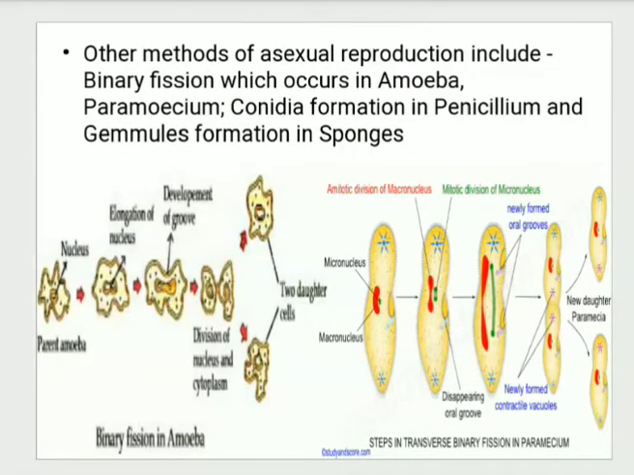Now other methods we will see. So these were the 3 types. One refers to fragmentation. Second refers to budding. Third refers to spore formation, and the other method includes binary fission.